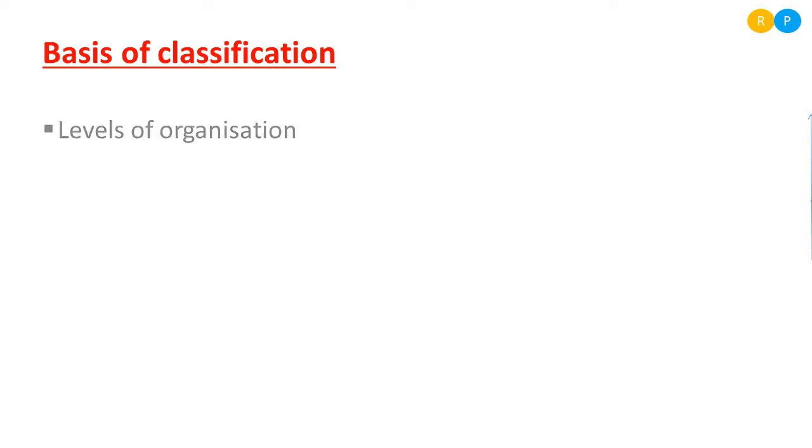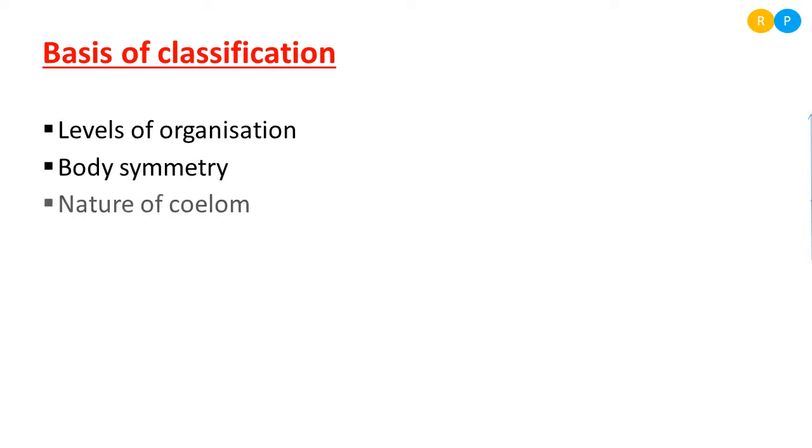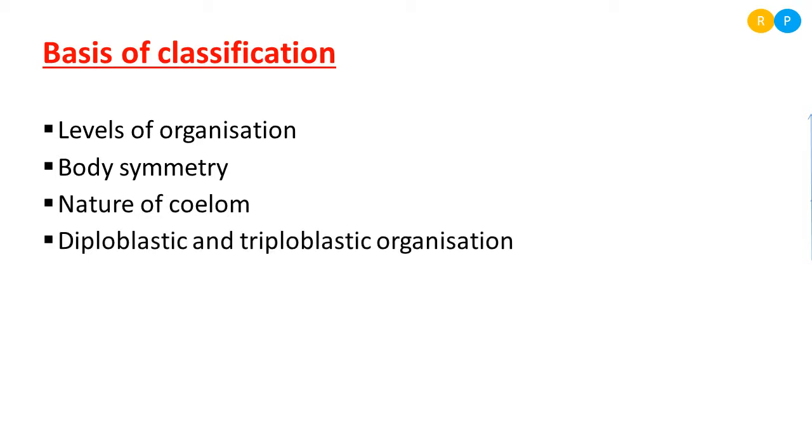So those bases are: one is levels of organization, another one is body symmetry, and the next one is nature of coelom, then diploblastic and triploblastic organization, then one more is segmentation, then notochord. So these are the 6 different bases used for classification of Animalia into different phyla.